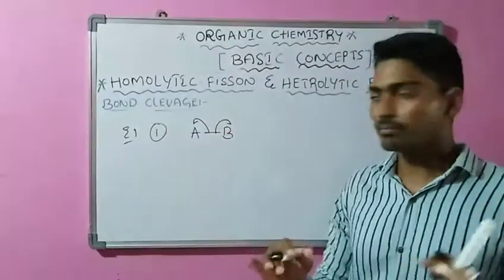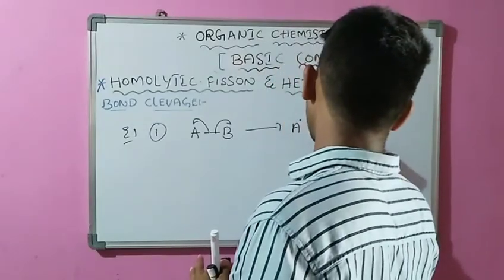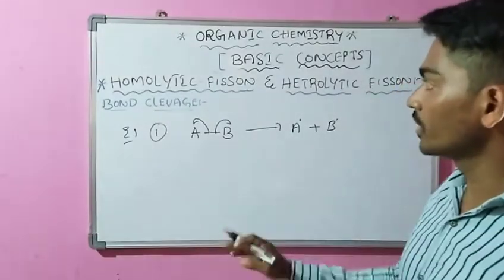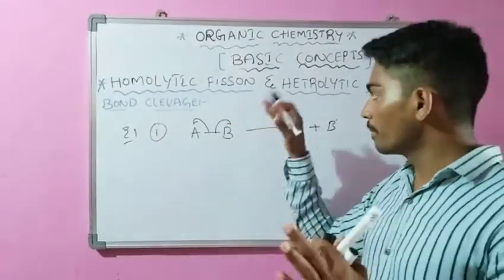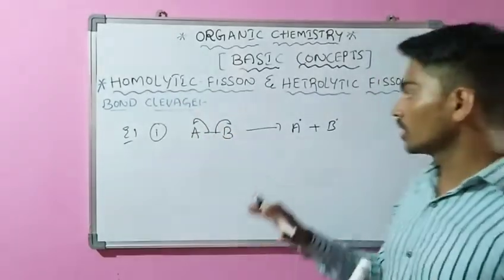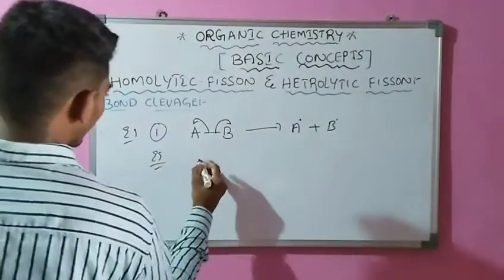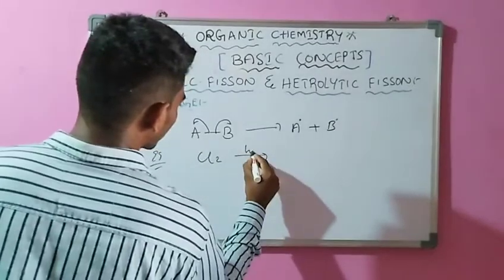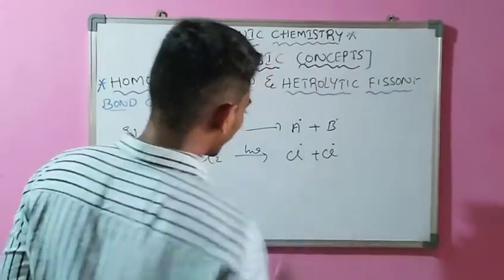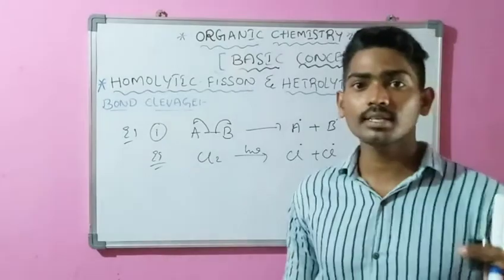In homolytic fission, an A free radical and a B free radical are formed. Homolytic fission means breaking a bond where the electrons are shared equally. This is homolytic fission. For example, sunlight acts on chlorine and it forms a chlorine radical and another chlorine radical. This is homolytic fission. Do you understand this homolytic fission?